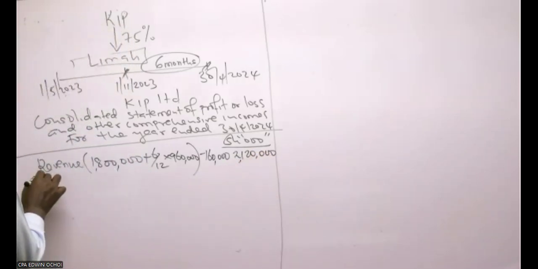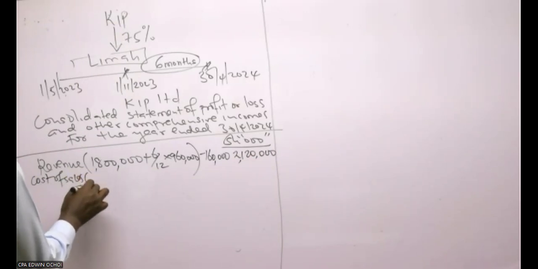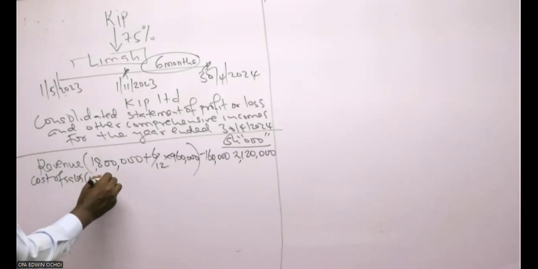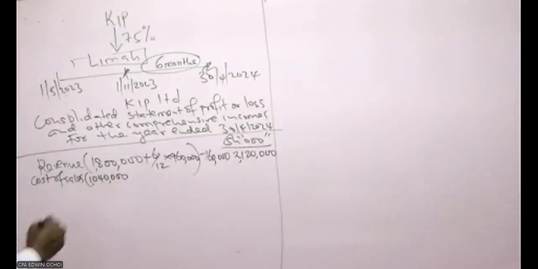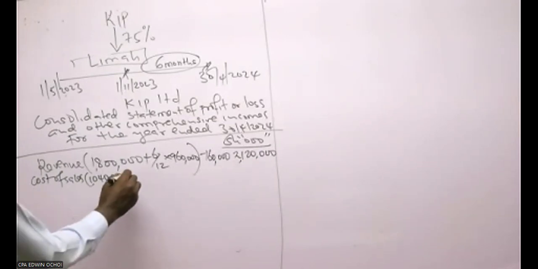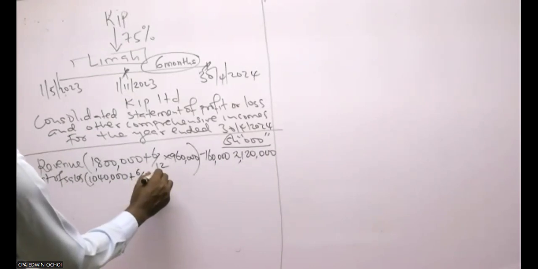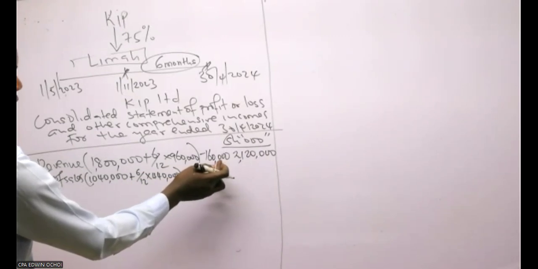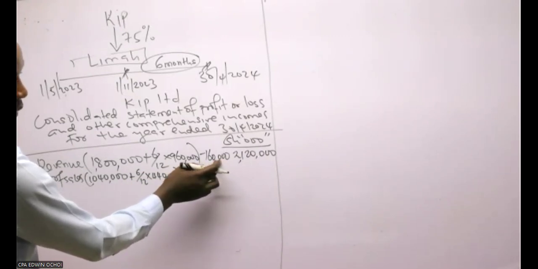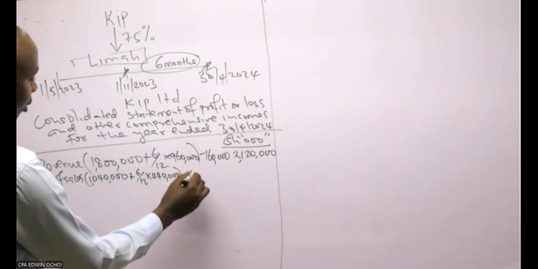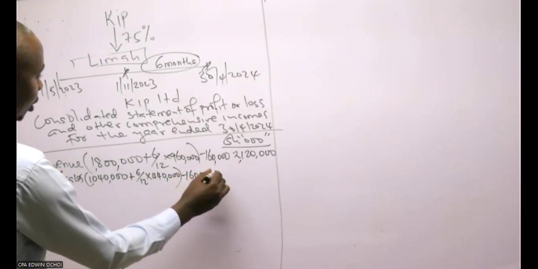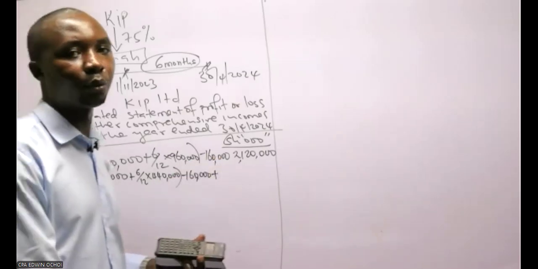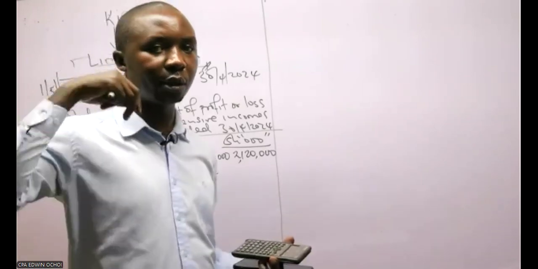Then you go to the cost of sales. So cost of sales, parent plus subsidiary. The parent is 1040, plus 6/12 times 440,000. And now the same intergroup sales you deducted under revenue, you minus here. Then add the UPS on closing stock, the unrealized profit on stock, the one I talked about when I was interpreting my additional information.